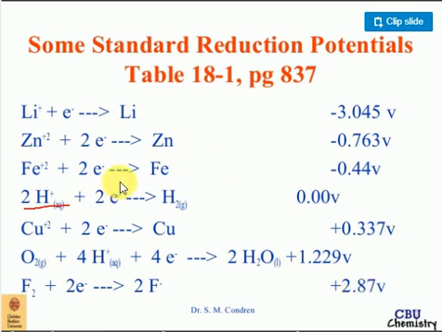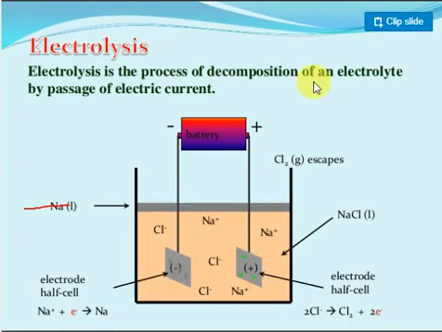Once again I want to explain it. Just imagine, this is nothing but the reduction potential value. Why reduction potential? Two hydrogen ions gain 2 electrons and form hydrogen gas. How much charge is generated? Nothing but 0 volts, they have taken arbitrary 0 volts only. So they want to compare. When hydrogen is attached to iron, iron gives electrons and hydrogen takes electrons. Why? Because of negative charge: more electrons are there, so it will give. Positive charge means fewer electrons, so it always takes electrons from hydrogen gas. Similarly, the reaction will take place here.